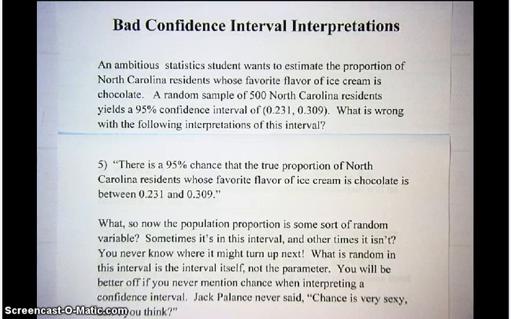What's random is your confidence interval. You draw a random sample and you get a sample proportion that determines the center of your interval, and it also determines the margin of error in your interval. So the interval is the result of a random process. The proportion is not. So avoid any kind of talk about chance in the context of population parameters.